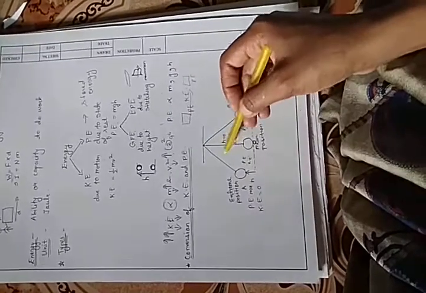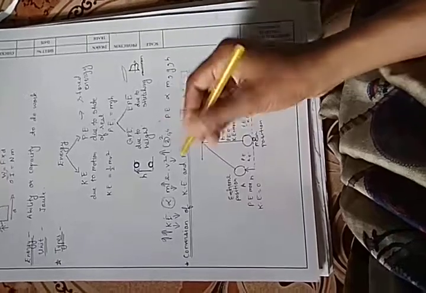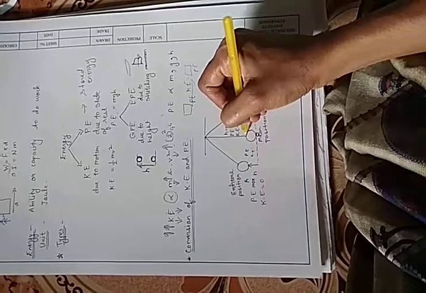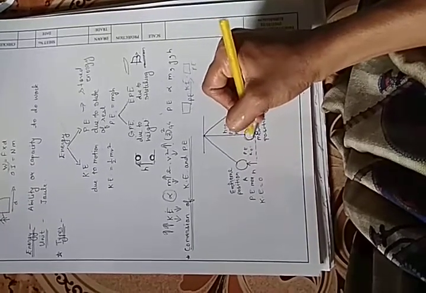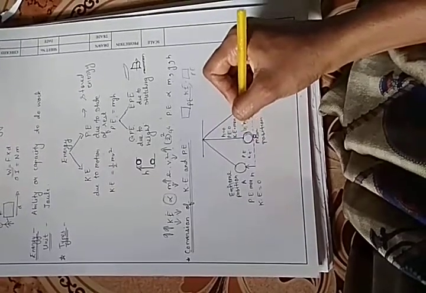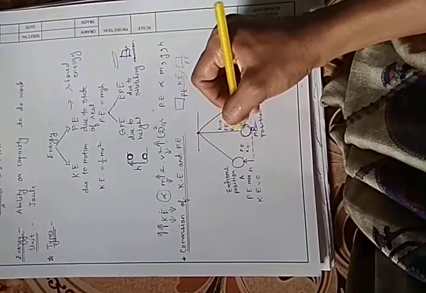Let's take an example of a pendulum. A pendulum has a string, a metallic string. It has a mass which is known as the bob. This is the bob of the pendulum. This is the pivot point from which the pendulum is released.